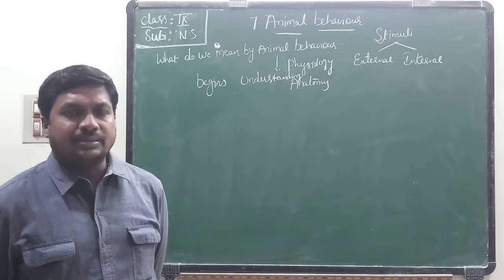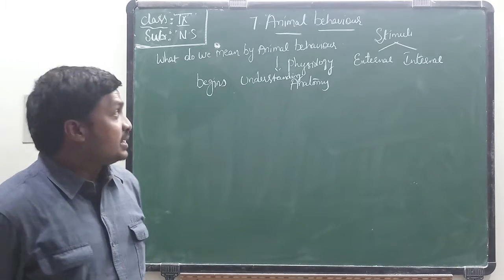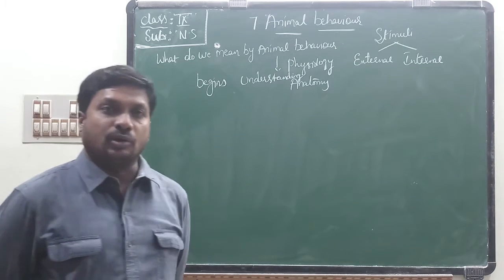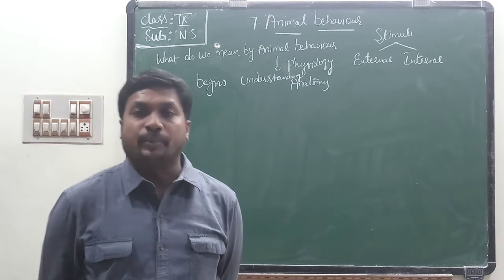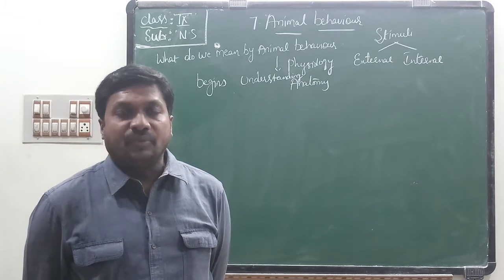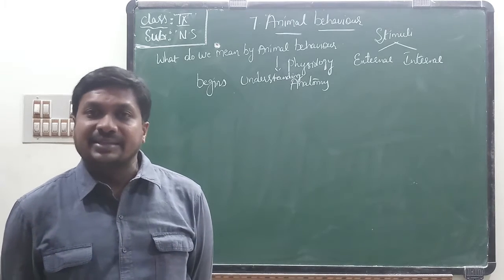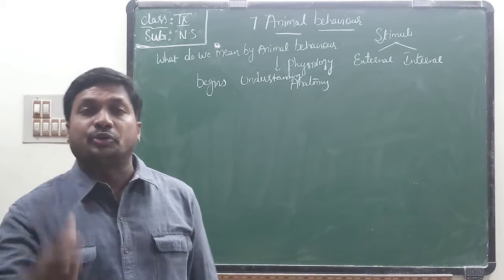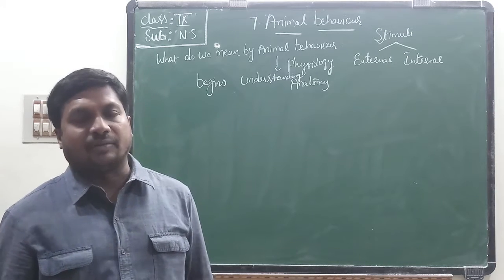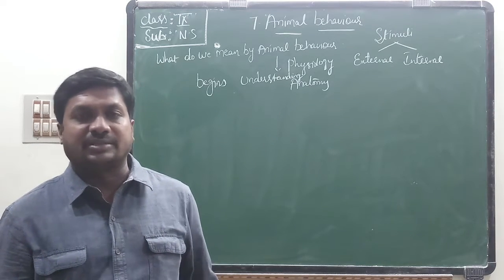In the previous class, I completed the 6th lesson, that is sense organs. In that, I explained the 5 sense organs in the human body, that is eye, ear, nose, tongue, skin. And what is the role of those sense organs in the human body and how to protect our sense organs also, I explained in the previous class.